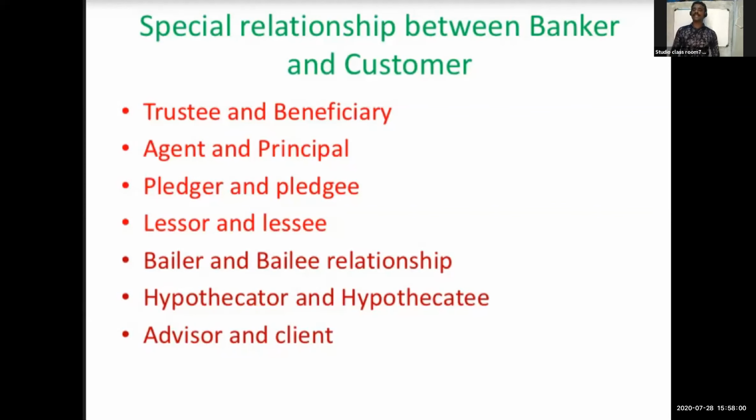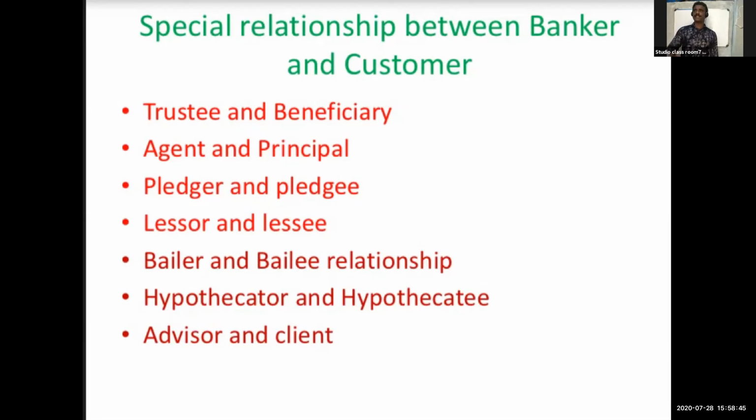Next, hypothecator and hypothecatee. When a customer hypothecates certain movable property with the bank in order to get a loan, the customer becomes the hypothecator, and the bank becomes the hypothecatee. Next, advisor and client. If you want to buy or sell shares, before buying and selling, they will instruct you; the bank will act as an advisor. Then the customer becomes the client.